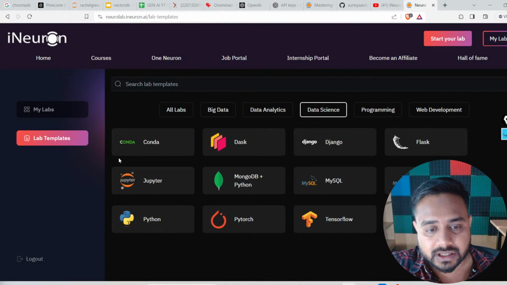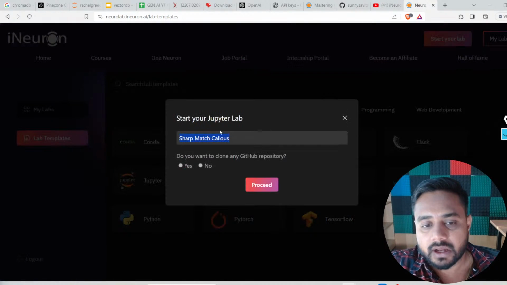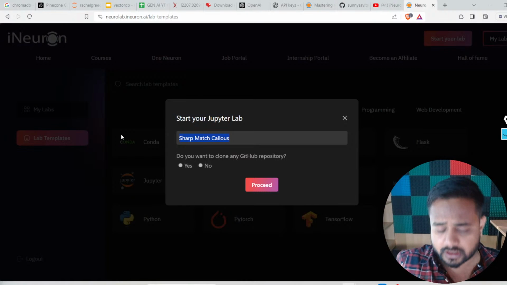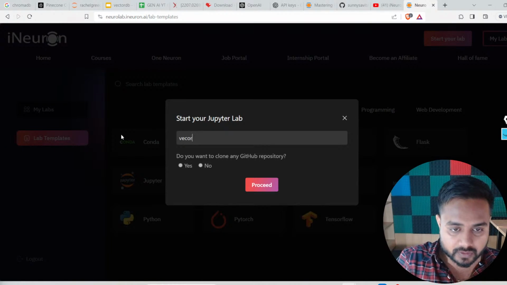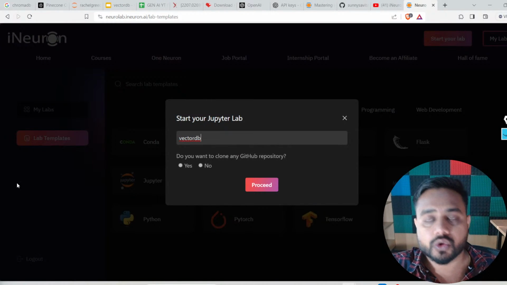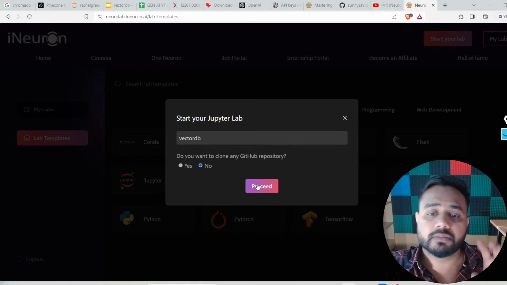After clicking on data science, click on Jupyter Lab, and here it will ask you for the name. You can provide your own custom name. The name I'm going to write over here is vector database, vector db. Okay, now what I will do, guys, is that I don't want to clone any repository, so I'm saying no, and then proceed.